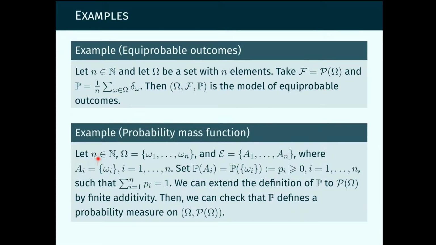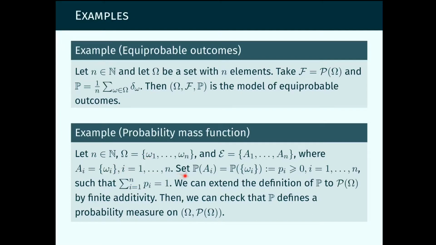Now again, when the sample space is still finite, so the sample space has n elements, omega 1 up to omega n, we define E to be the class of sets that consists only of the singletons, A1 up to AN, where each of these sets is just a set with one element from the sample space.